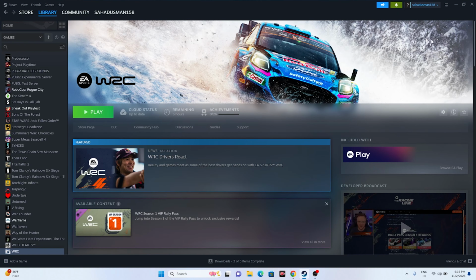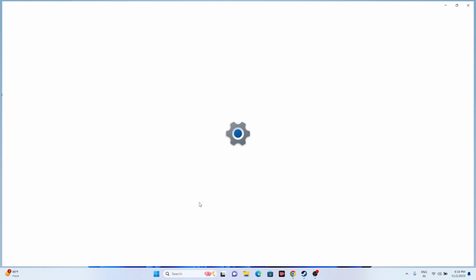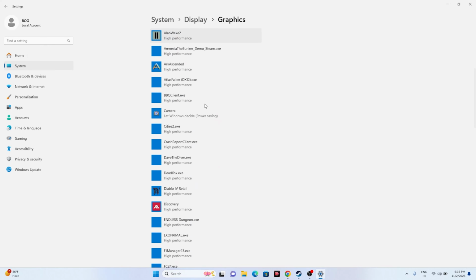Next one is all about we have to run the game on dedicated graphics card. Just go over here in the search, we have to go for graphics settings. Now from here we have to add the game.